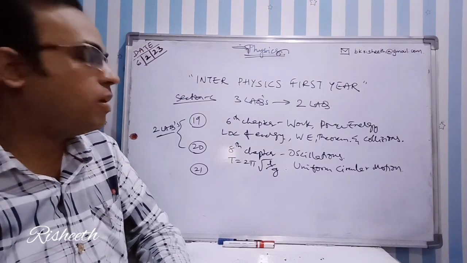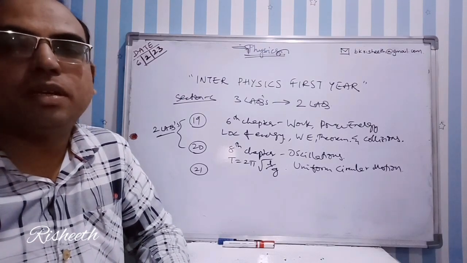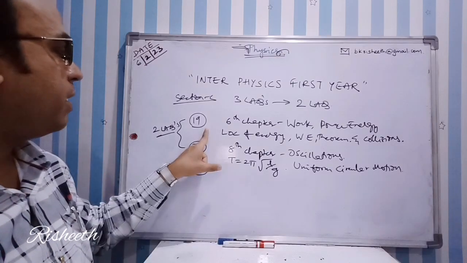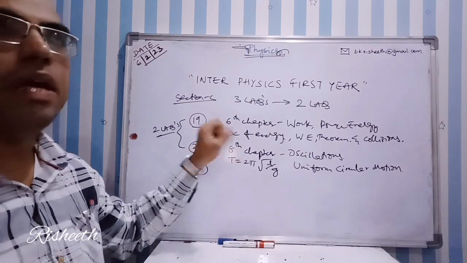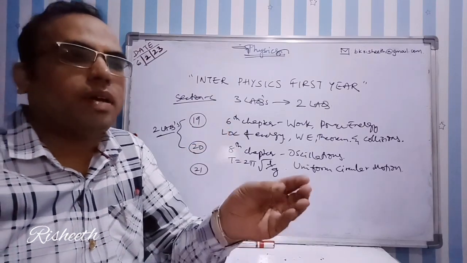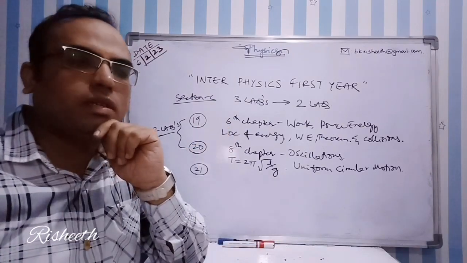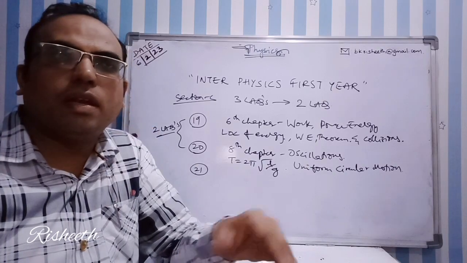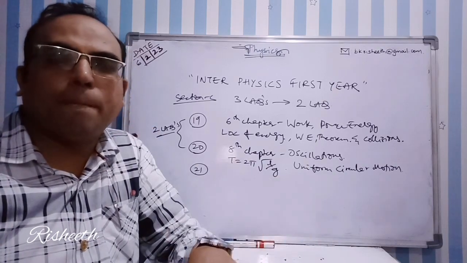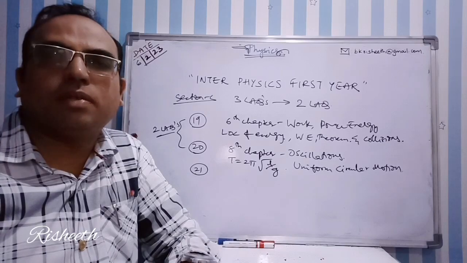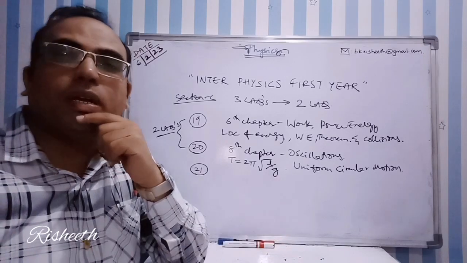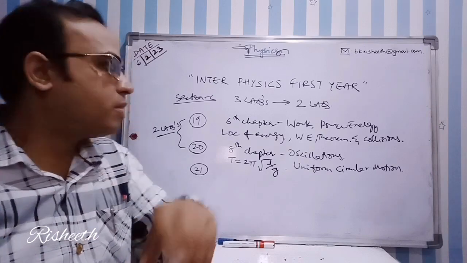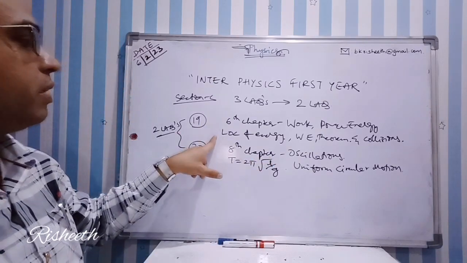You should know that you should always expect unexpected questions. In the 19th question in the same chapter, you have another question: define kinetic energy and derive the equation for the same, and one small problem. That is there in the model paper included by the Board of Intermediate. That is an unexpected question, I am not including it here.